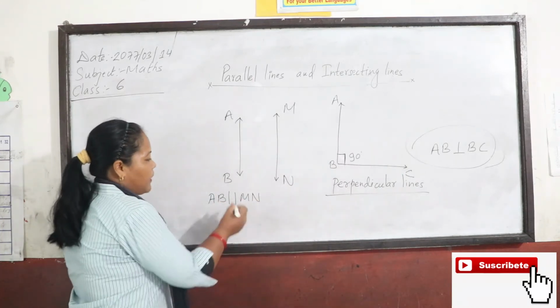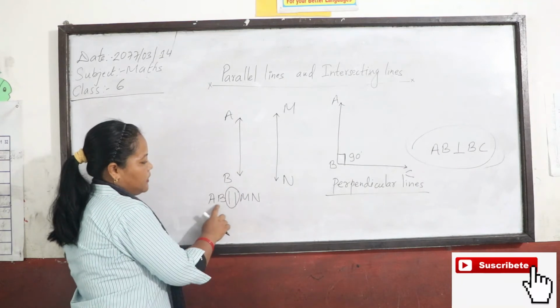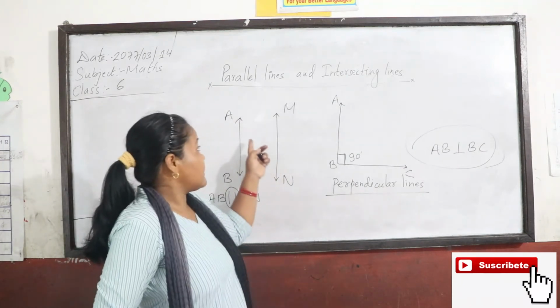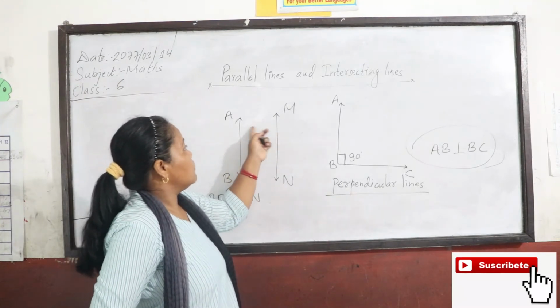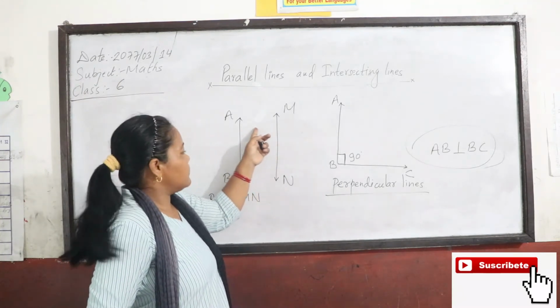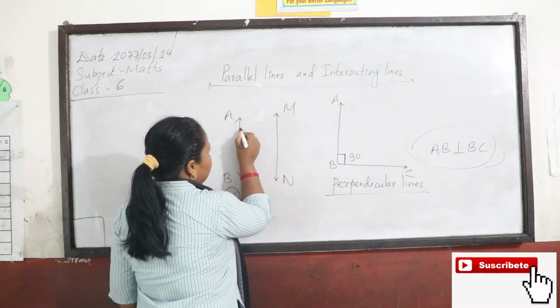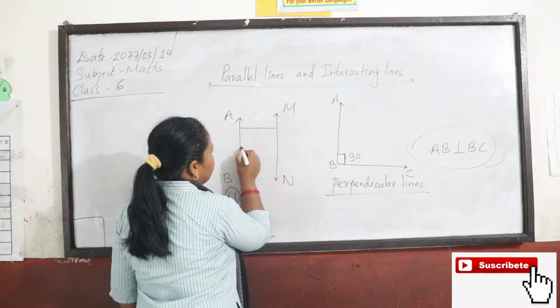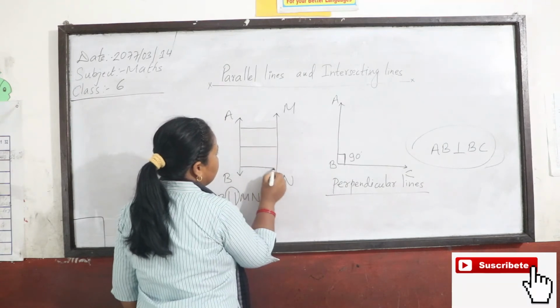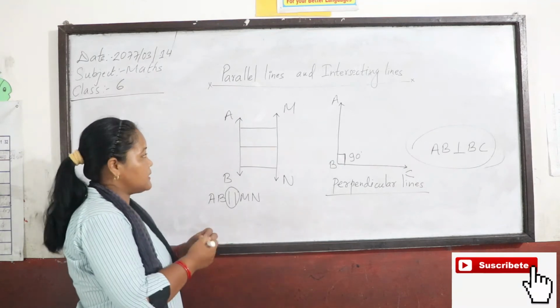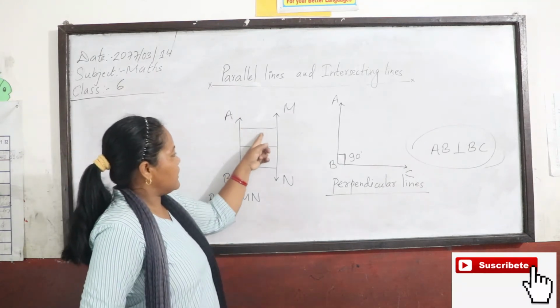And the symbol of parallel lines is this. AB is parallel to MN. And one characteristic of this parallel line is the distance between these lines. Look here, the distance between this line, they